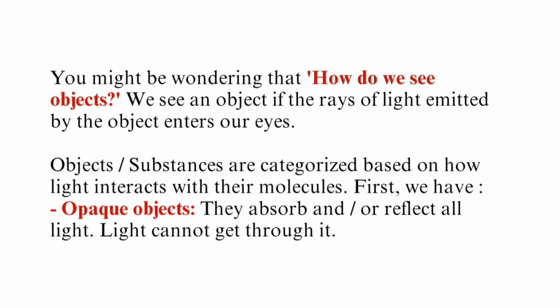You might be wondering, how do we see objects? Well, we see an object if the rays of light emitted by the object enter into our eyes. So when you view an object, the rays of light emitted by this object enter into our eyes, and the brain is able to explain what kind of object it is. Then you can ask me, what about objects that are in the dark? How do we see them?